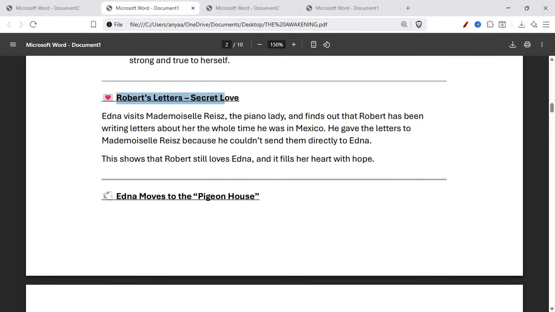Now, Robert's letter and secret love. Edna visits Mademoiselle Reisz, the piano lady, and finds out that Robert has been writing letters about her the whole time he was in Mexico. He gave the letters to Mademoiselle Reisz because he couldn't send them directly to Edna. This shows that Robert still loved Edna and it filled her heart with hope.